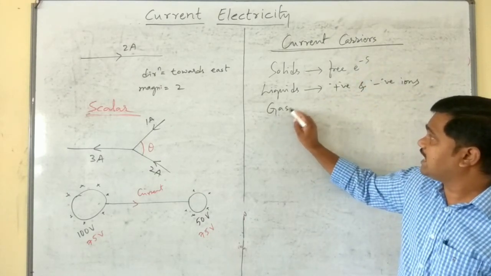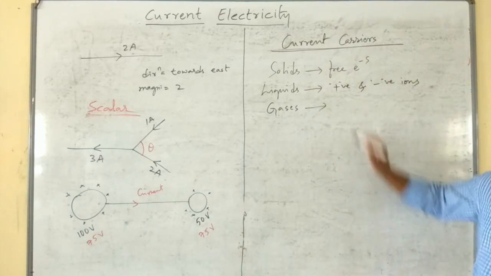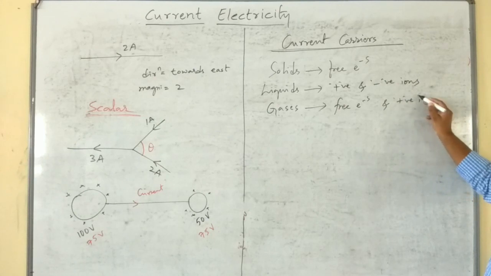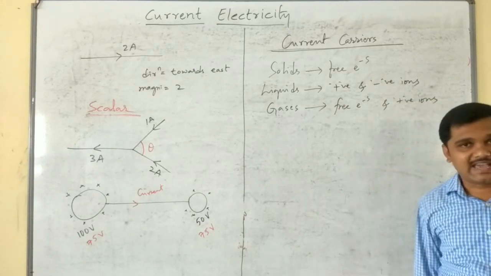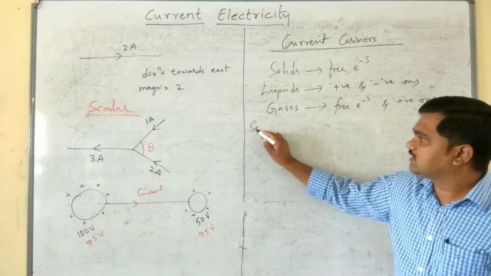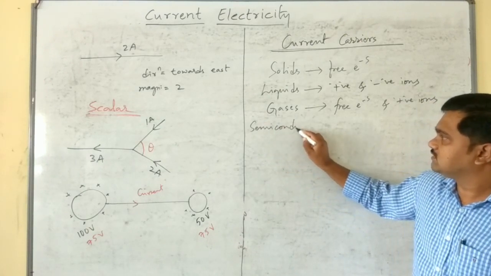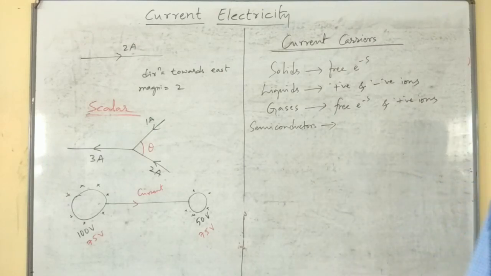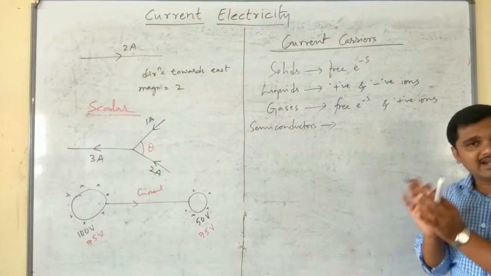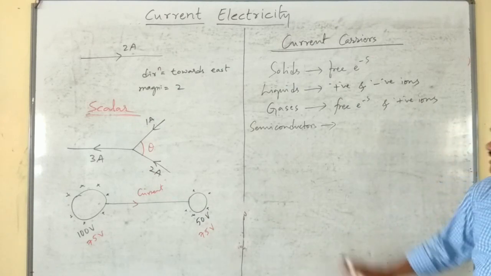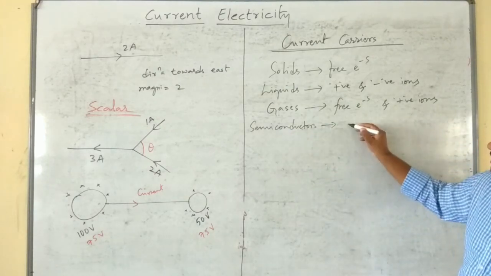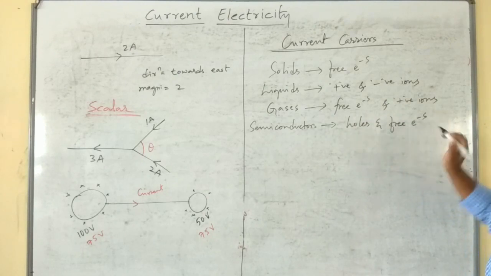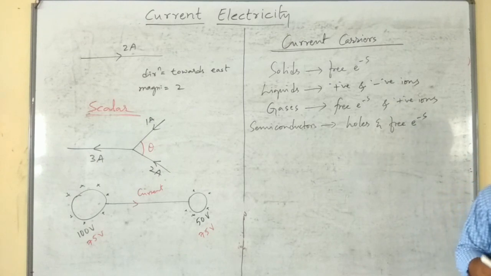Next, in case of gases, both free electrons and positive ions are current carriers. In case of semiconductors, what are semiconductors? Semiconductors are the substances or the solids whose conductivity lies between conductors and insulators. So, in case of semiconductors, holes and free electrons are the current carriers.